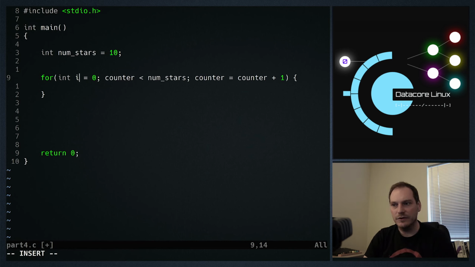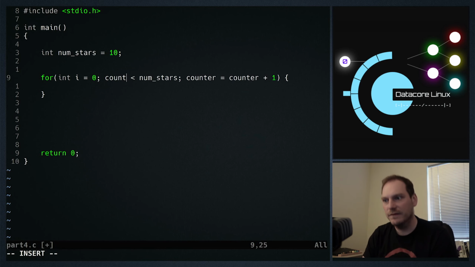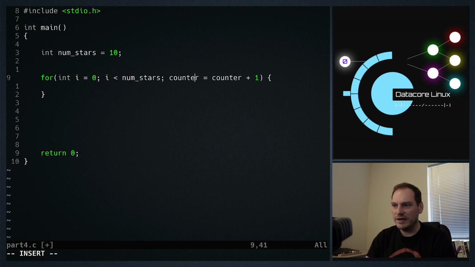For this reason, we generally use 1-letter variable names in for loops. The variable, this int, is discarded once we leave the for loop. It only exists for as long as the for loop exists for, so I don't need to give it too descriptive a name. And the letter i is generally thought to represent the term iterator. So if we replace our counter with i, we've made a much more compact for loop, which is a little bit more readable, and it does kind of make sense. We know that whatever this is, it's a counter variable. It's going to be the thing that we're counting up. So we don't need to explicitly write that it's a counter.